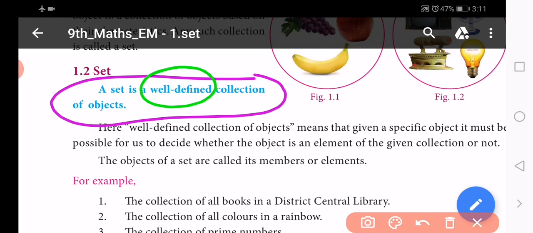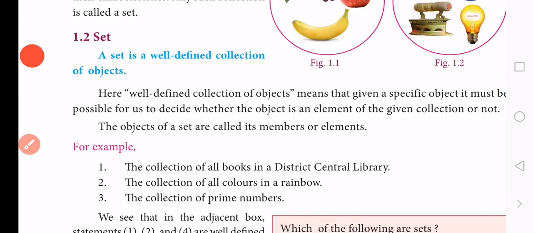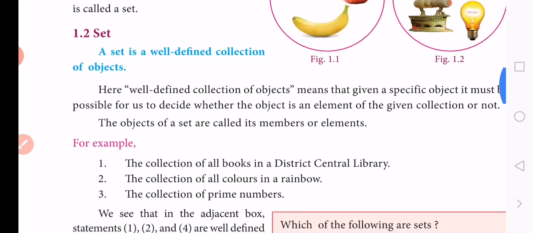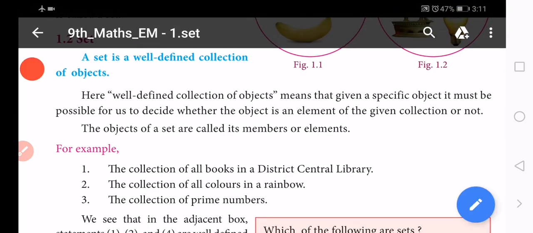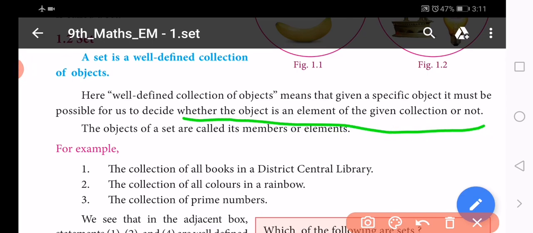Either way, well defined collection of objects means that given a specific object, it must be possible for us to decide whether the object is an element of the given collection or not. So this is the main property of sets in mathematics: well defined.